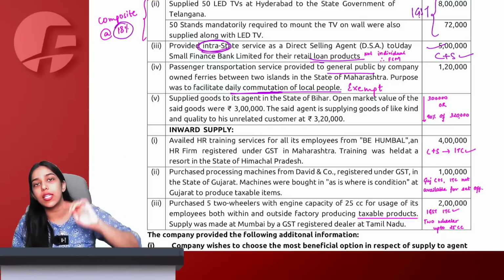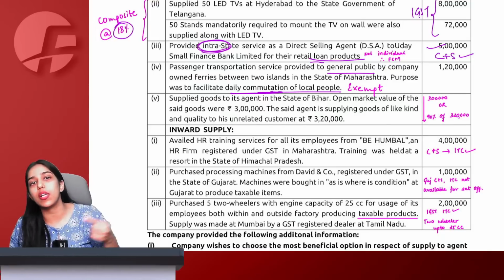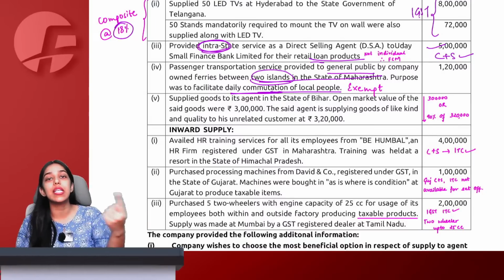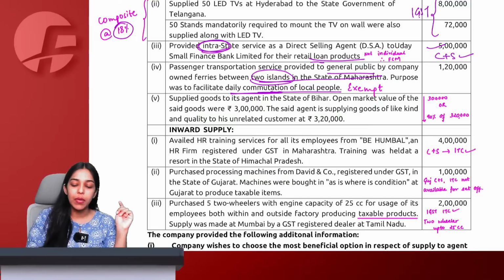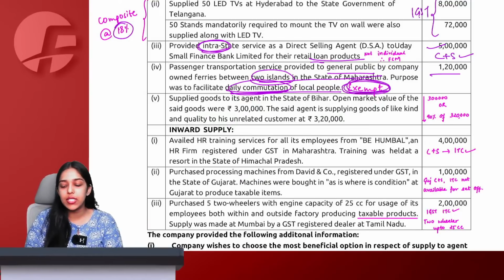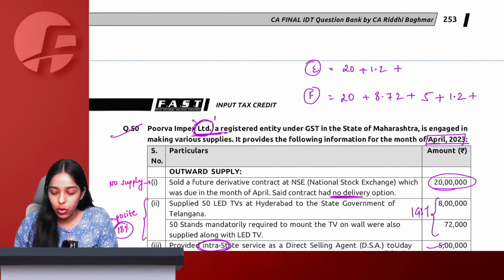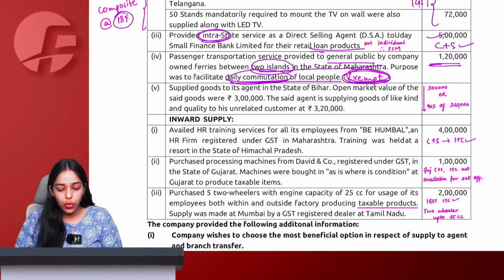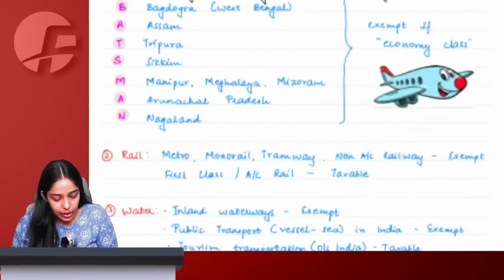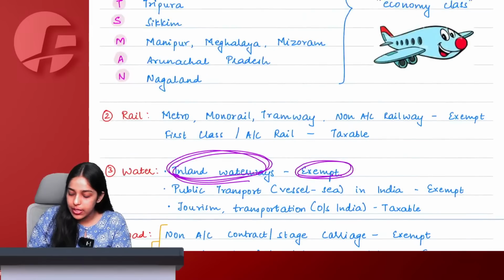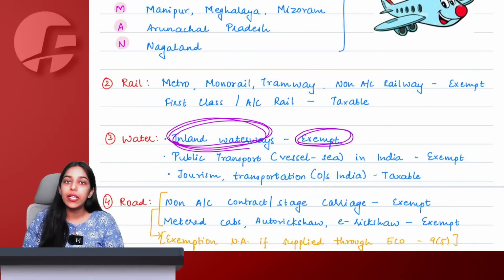We have studied this in transportation. Inland waterways transportation. Two islands in the state of Maharashtra only. This is inland transportation other than tourism. Daily commutation, inland transportation is exempt under GST. So no GST will come on this, and this 1.2 lakh forms part of my exempt turnover and also my total turnover. Got it, ma'am. Do you want me to show you this exemption entry? See, transportation by inland waterways is exempt under GST. Page number 128 of the handwritten notes version 4.